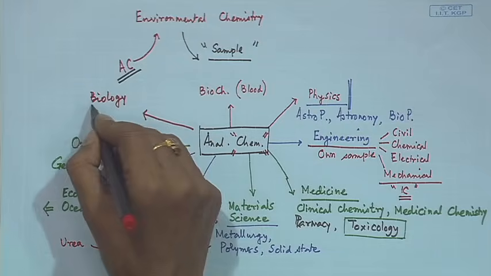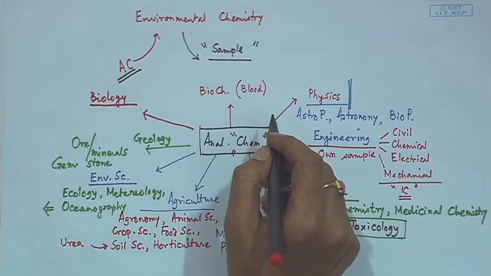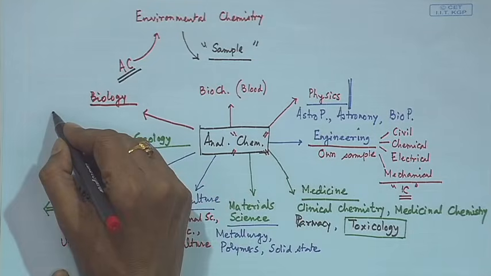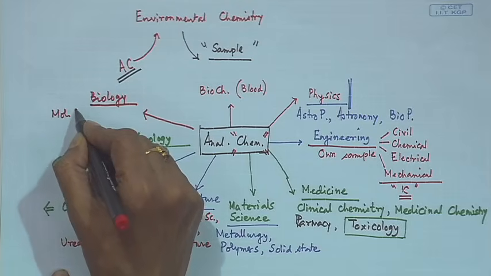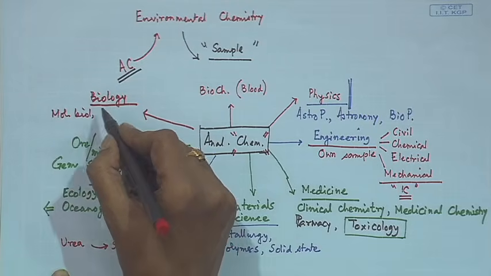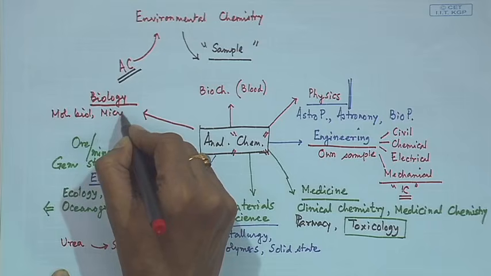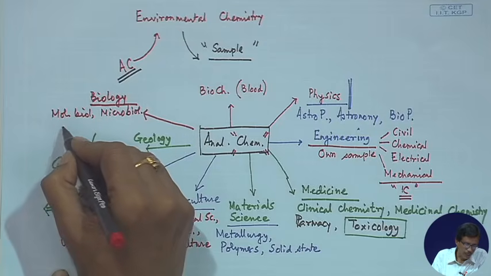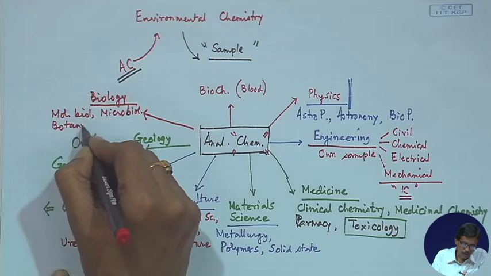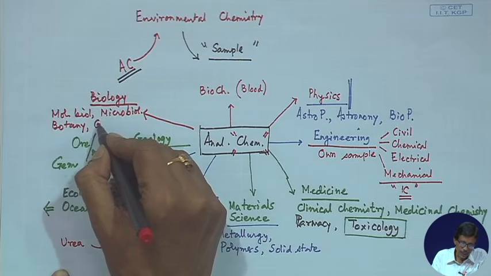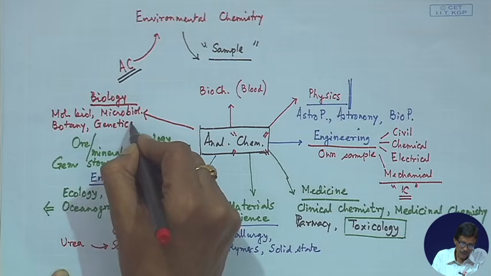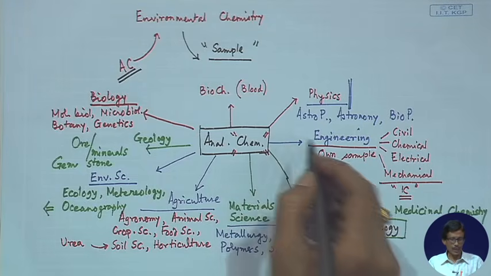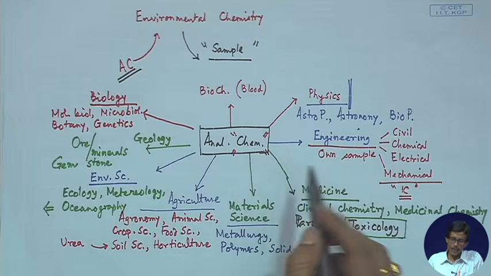So, biology will also be benefited from the knowledge of this analytical chemistry, where we can find the molecular biology also within this, then microbiology, then botany and genetics.